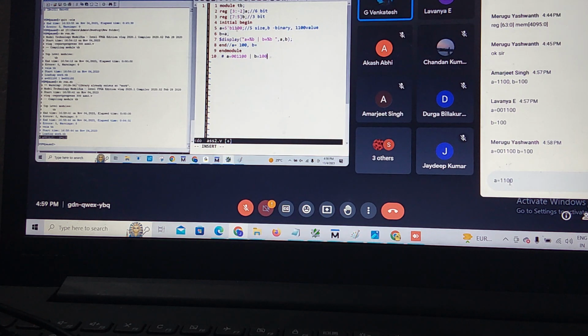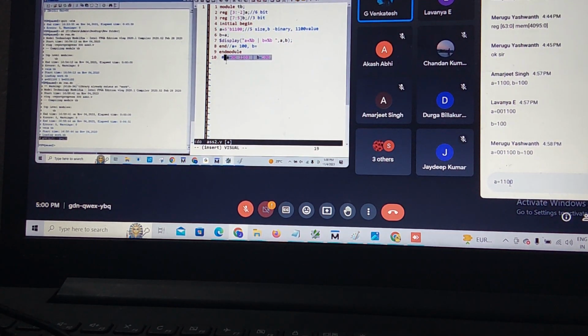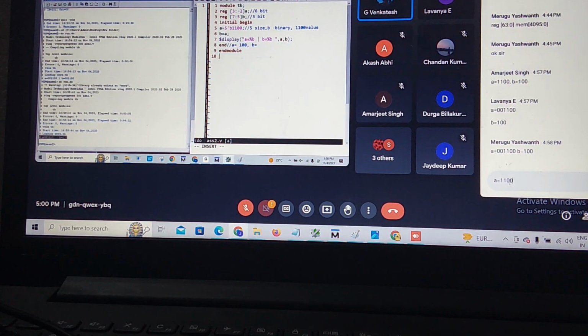See, this is B, a 3-bit vector. From LSB it will take. This is A, a 6-bit vector. One bit extra, up to here is the A value only. This is my A value. Because my A vector size is 2, it will consider double zeros. Okay, I will decrease my size here. Then tell me what the answer is right now.